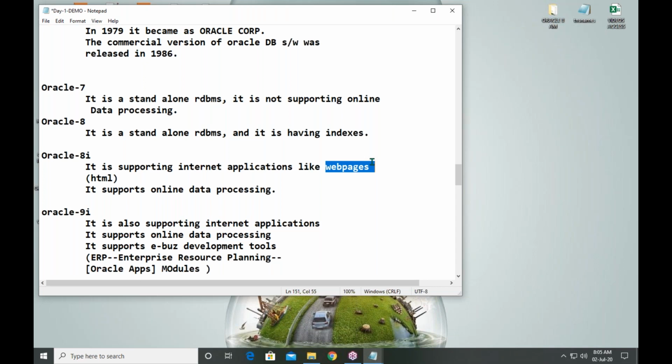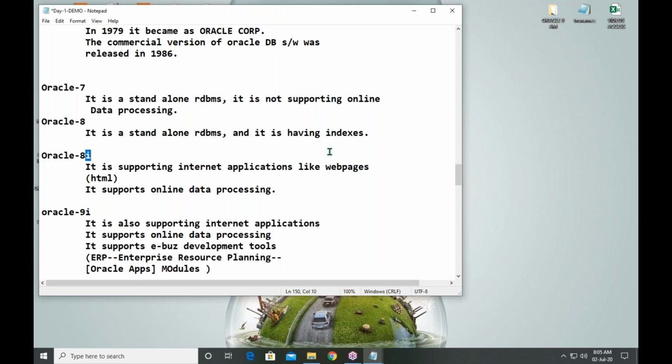Similarly, you have a smartphone, and in that you open a browser and search for something. So through online web pages, we are able to access information, store information and manage information. So 8i was released with the support of online data processing.